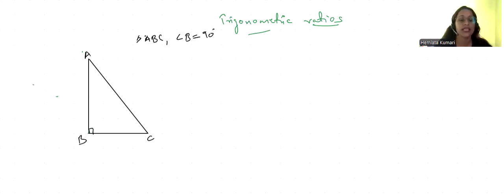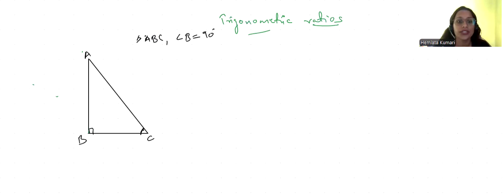Now, if we take angle C, with respect to angle C, we are going to find out trigonometric ratios. You can find out trigonometric ratios with respect to your acute angles.